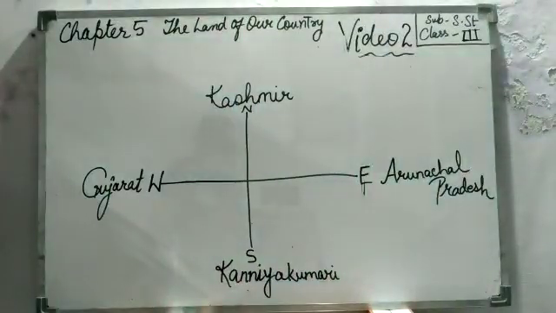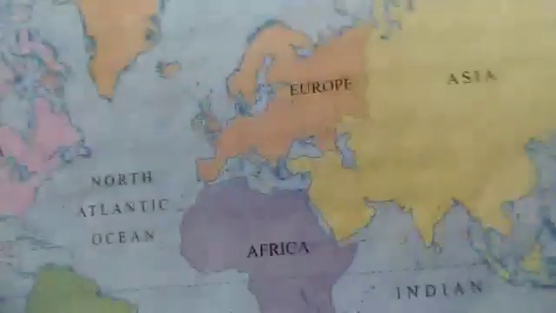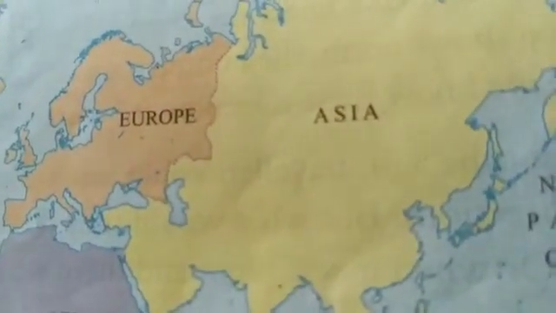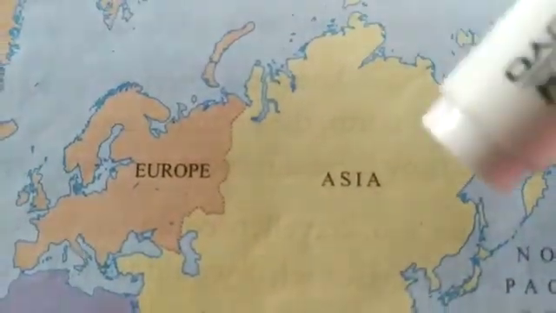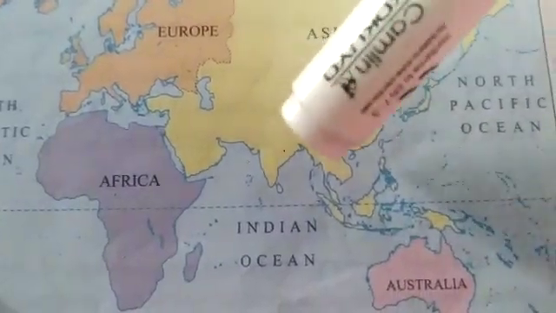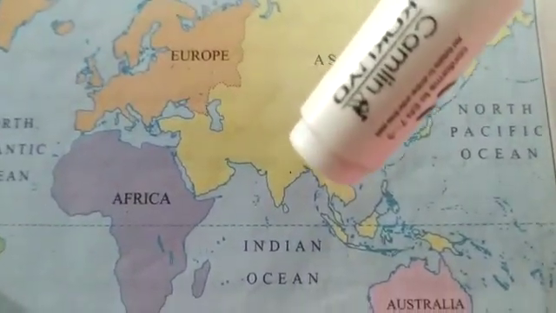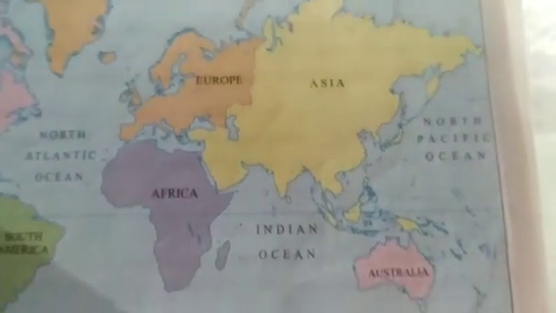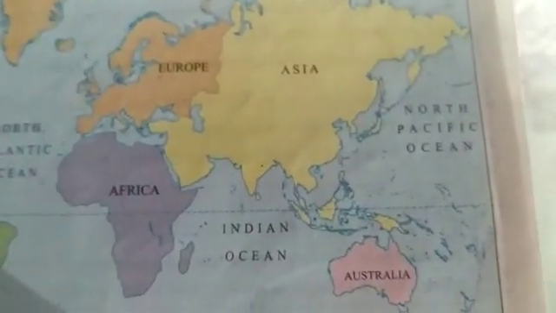Is it clear? Now look at the map. I'll show you and tell you, India is located in the southern part. This is Asia and India is located in the southern part of it. Is it clear?